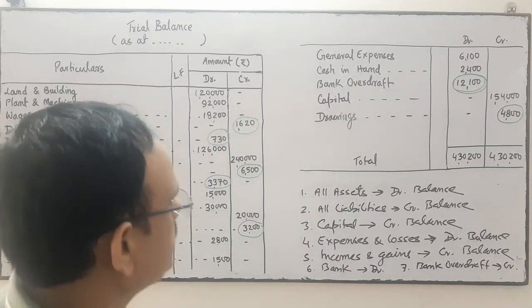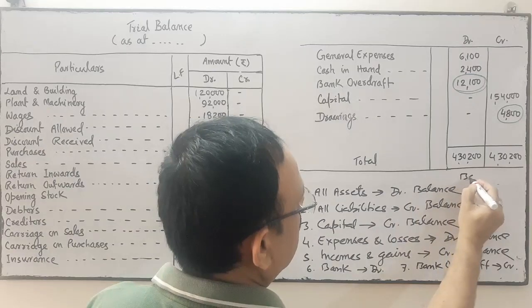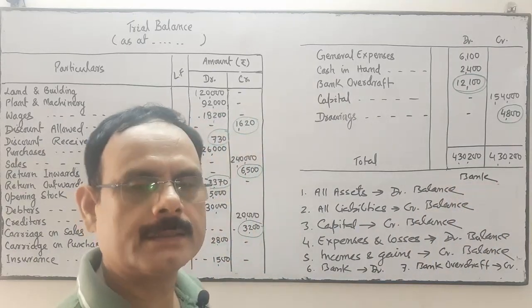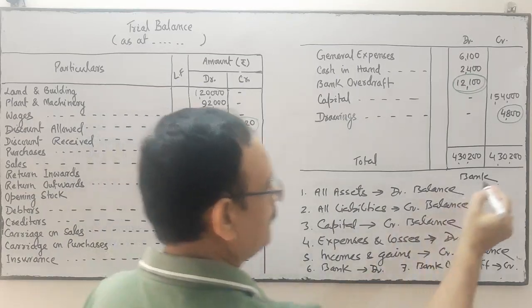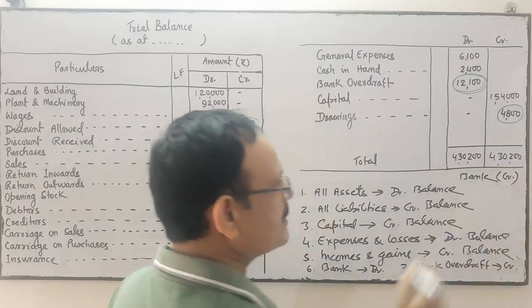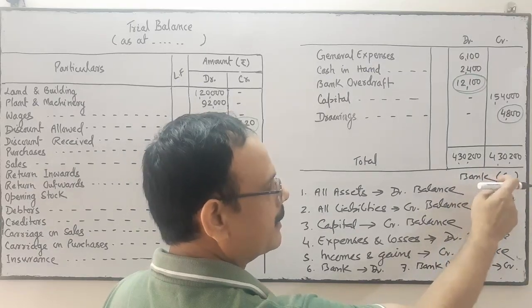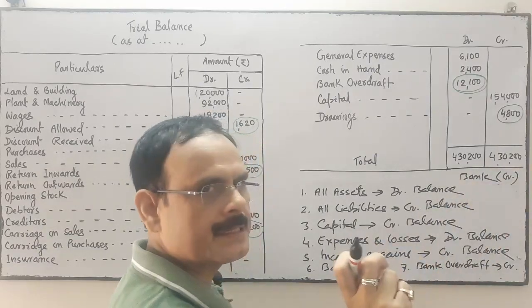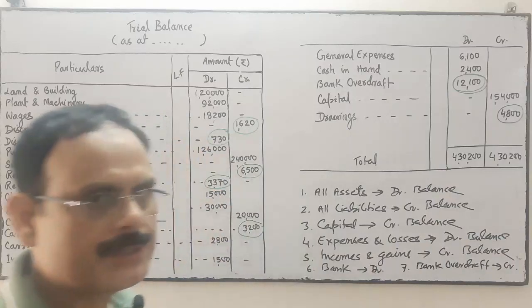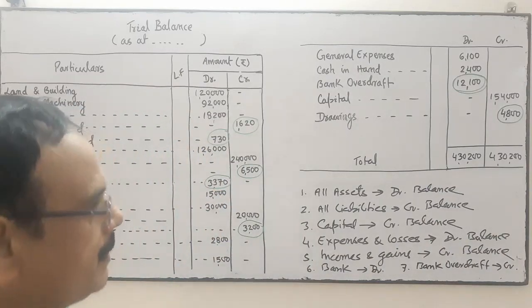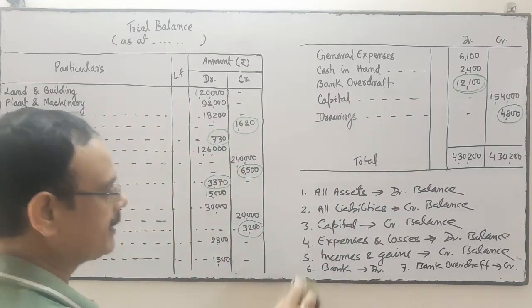If only bank is written and nothing is mentioned, then it's a favorable balance, debit balance. But if it is written bank credit, or credit in brackets, it means it's a bank overdraft. If no information is given, then it's a favorable balance. If you know these things, then it is easy to prepare the trial balance.